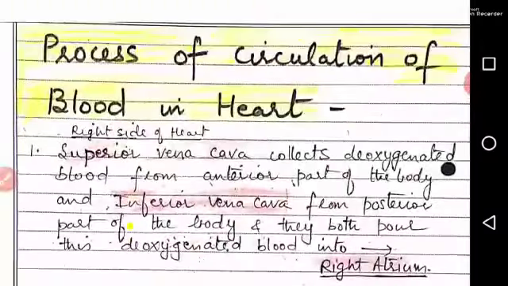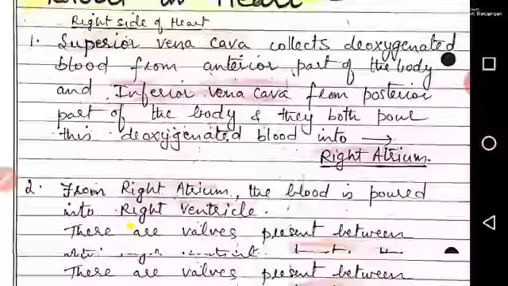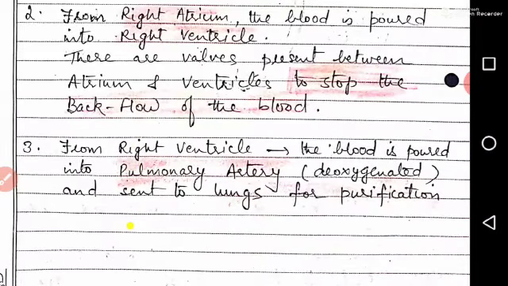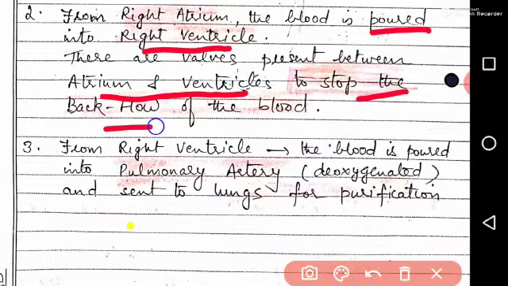Now blood circulation, the process of circulation of blood in the heart. The right side of the heart: the superior vena cava collects deoxygenated blood from the anterior part of the body and the inferior vena cava from the posterior part of the body, and they both pour this deoxygenated blood into the right atrium. Second point, from the right atrium the blood is poured into the right ventricle, and there are valves present between the atrium and ventricles to stop the backflow of the blood.